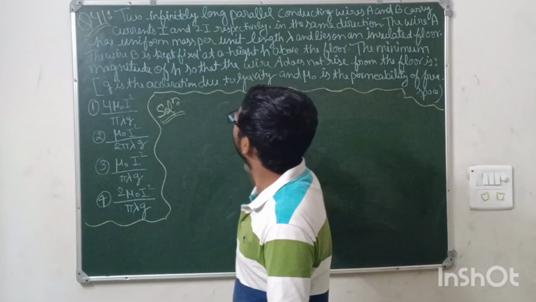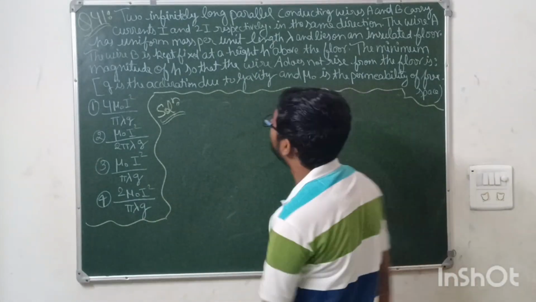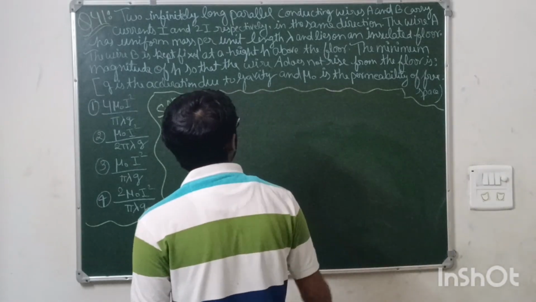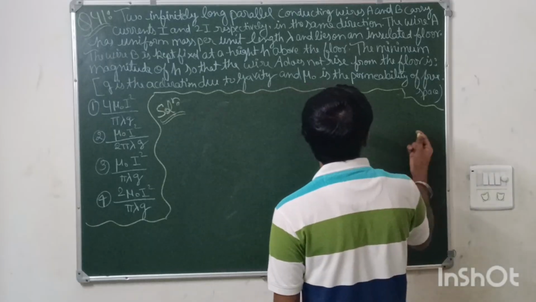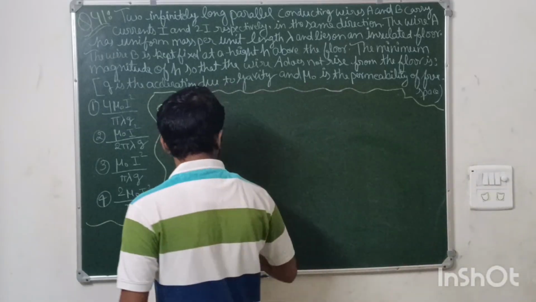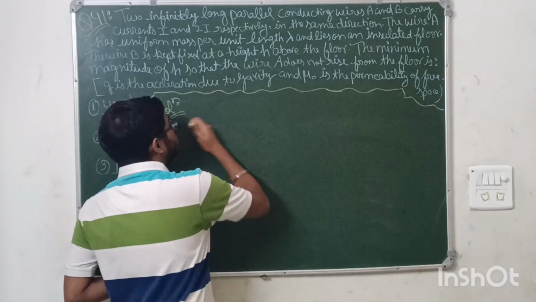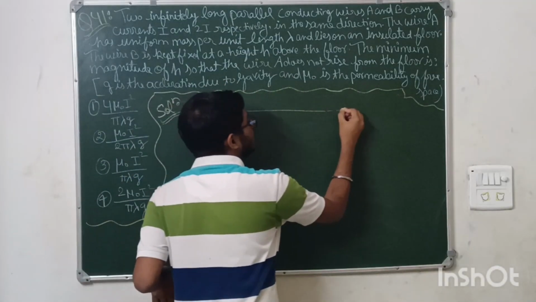The wire A has a uniform mass per unit length lambda and lies on an insulating floor. The wire B is kept fixed at a height h above the floor. The minimum magnitude of h, so that the wire A does not rise from the floor, is? We need to calculate this h when the wire A is at equilibrium. So this question is saying that you have two infinitely long wires.